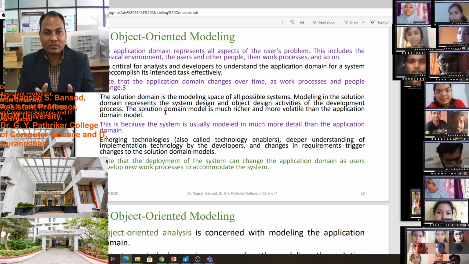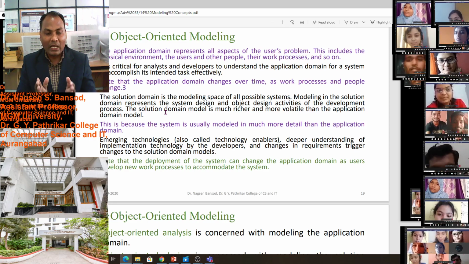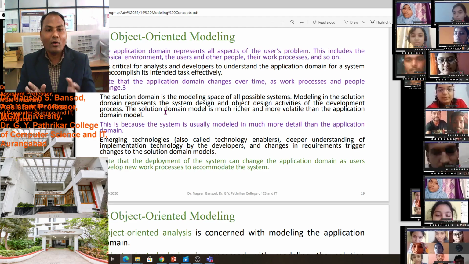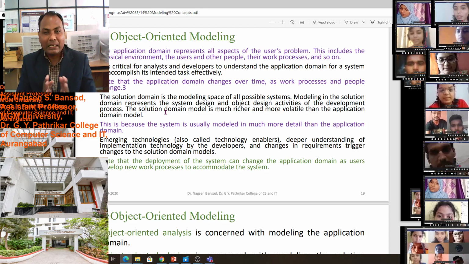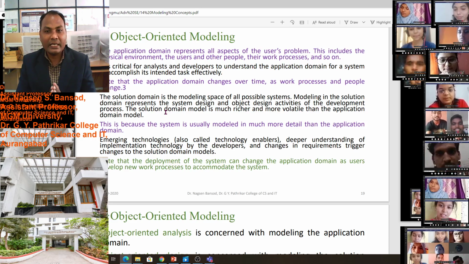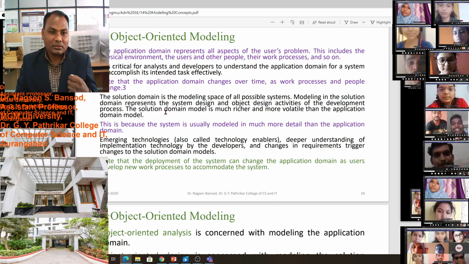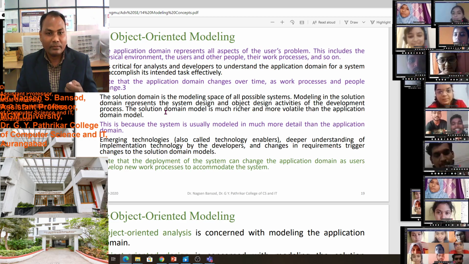It means the process of work, the working task of a people, or how people work. That is all the application domain. It is critical for analysts and developers to understand the application domain for a system to accomplish its intended task effectively.